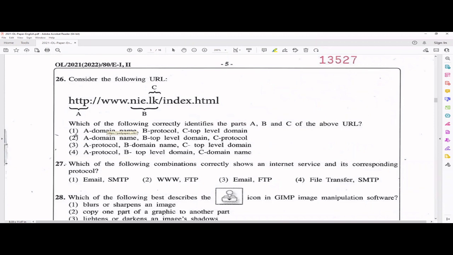Okay. So here, based on that knowledge, you should definitely know A should be the protocol, right? So therefore, these first two answers are wrong. And then B should be the domain name, right? So remember this, lk, .lk, .com, those are called top level domains, right? So based on that, the answer should be the third one. This is the protocol, this is the domain name, and .lk, that part is called the top level domain. 27th one.